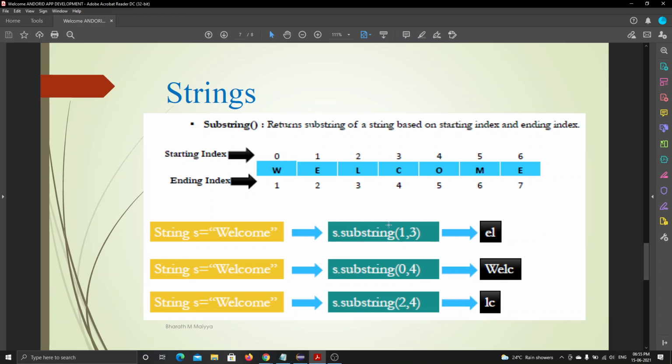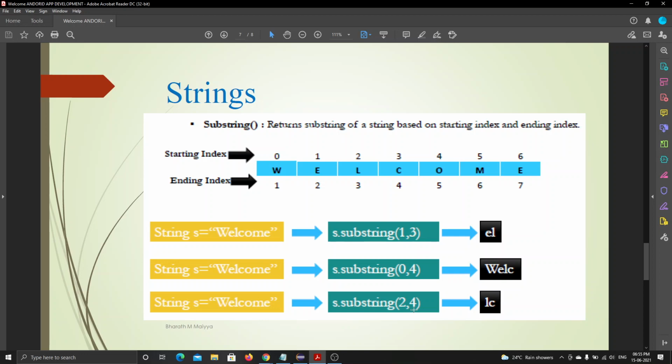The ending index number is 4. So what is the value stored in the 4? LC, right? So it prints only LC, not ELC. Understanding? The first value will be only of the starting index, and the second value will be the value of the ending index. Understanding?